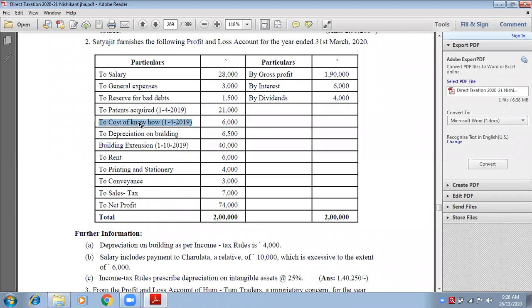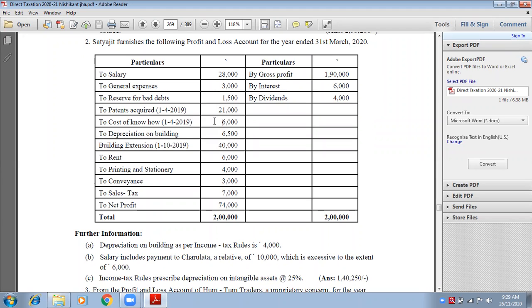You are taking knowledge, and knowledge can never be seen. It is intangible. It can be felt. It cannot be seen. So it is cost of know-how. So cost of know-how is an intangible fixed asset. But it is a fixed asset. It should have been shown in the balance sheet. But it is wrongly shown in the P&L. So let us take it out from the P&L.